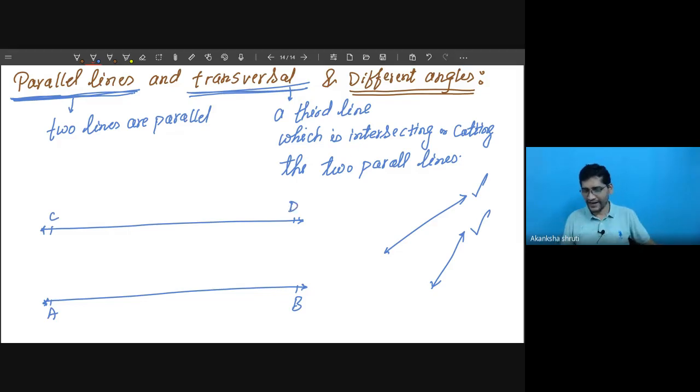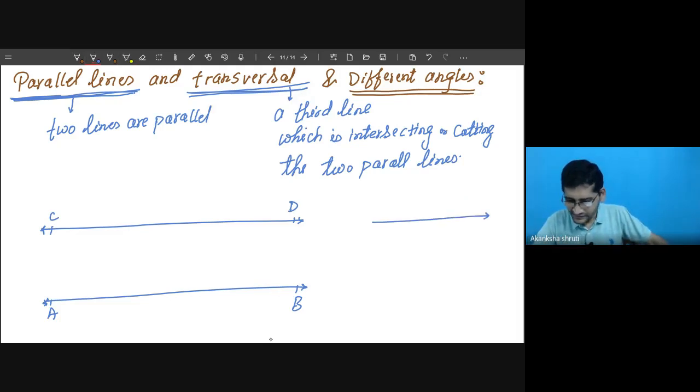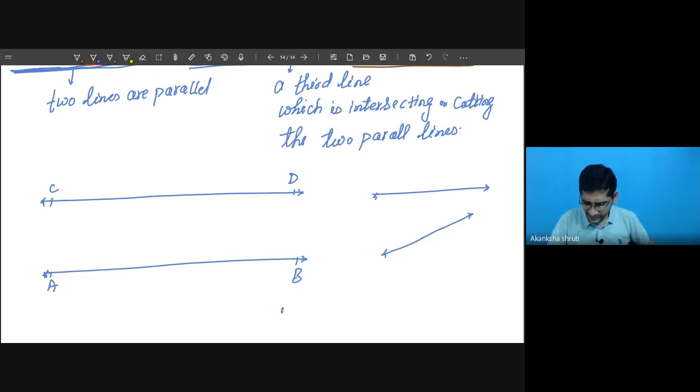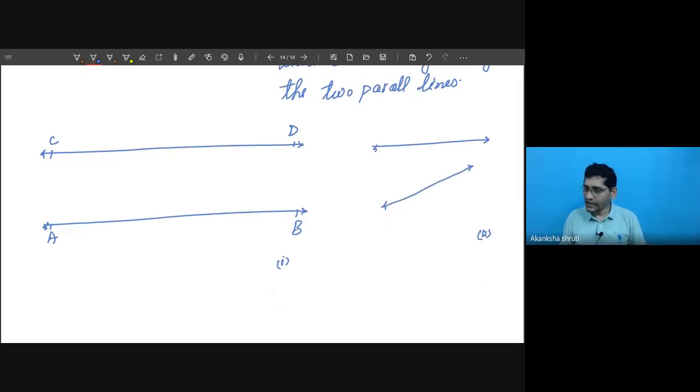So how to define parallel line? Student, if you watch carefully, then let me draw this second figure also. This is figure 1 and it is figure 2. Student, parallel line simply means the lines in which the distance between the two lines always remains the same.